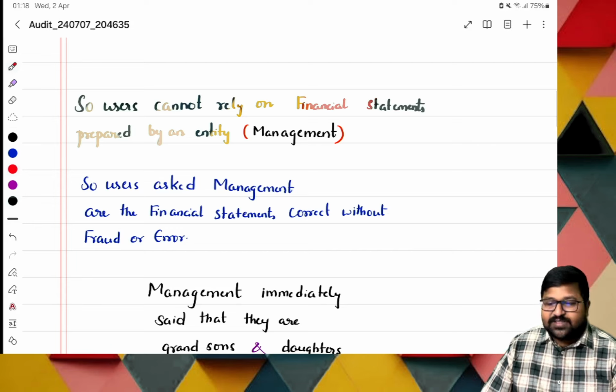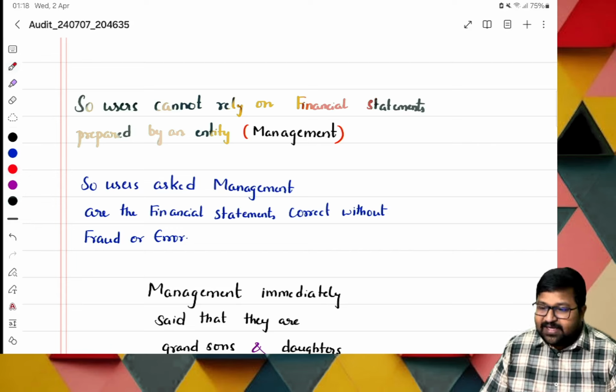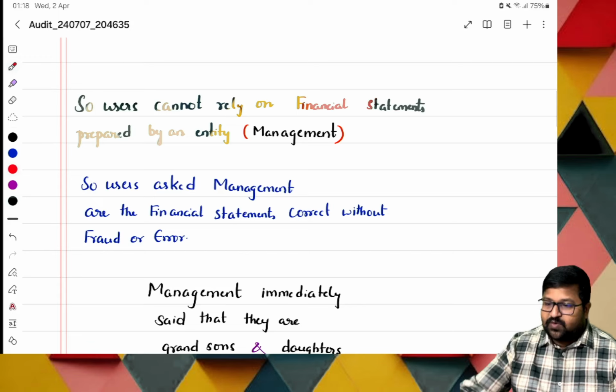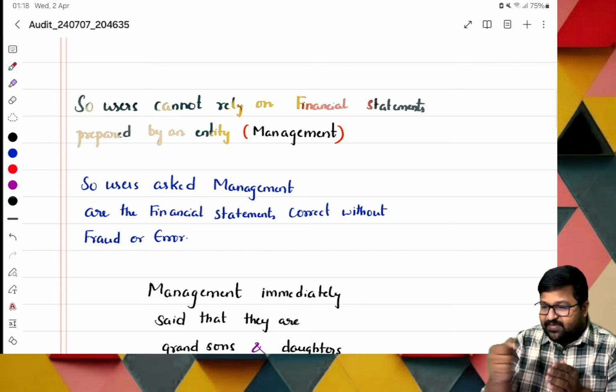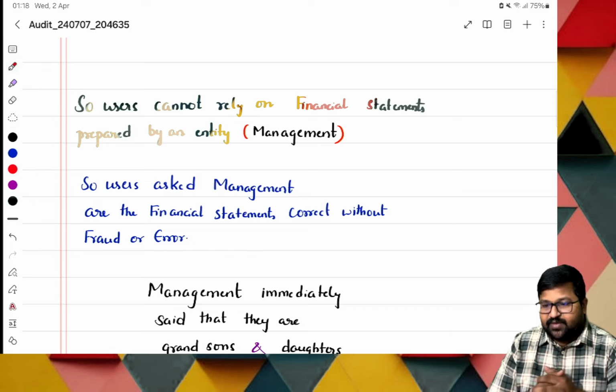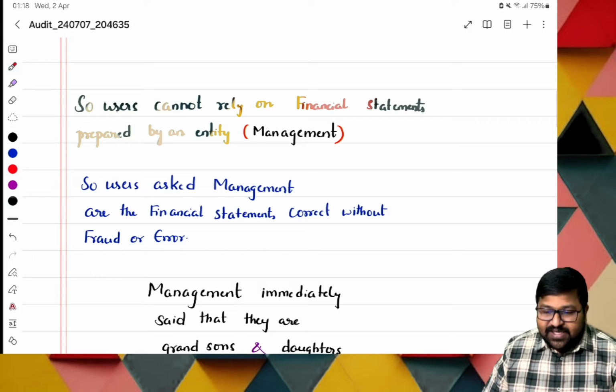There is a concept of a separate legal entity. In the case of companies, management is different and investors are different. Investors are investing money and management is managing the organization. They may be misusing it also. So in this case, users do not have confidence in the management. What will they do?